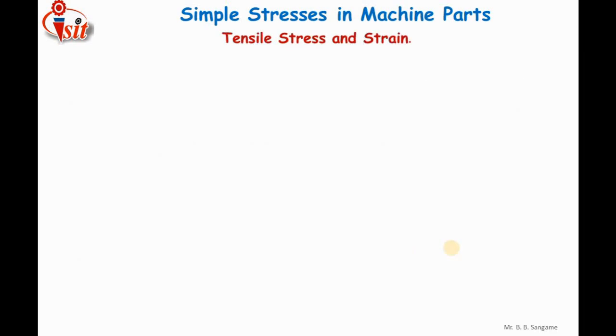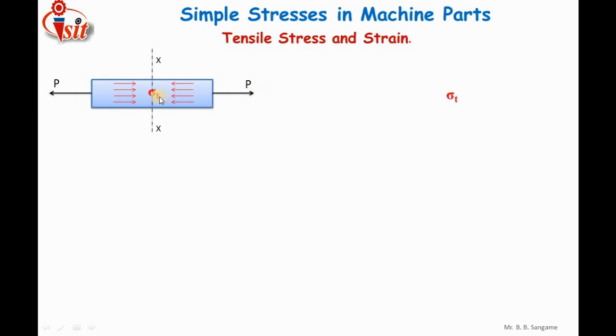Let us discuss the tensile stress and tensile strain. Here I have considered one rod, a mechanical element of circular cross sectional area, on which I am going to apply an axial pull type of force. You can observe that this is the axial pull type of force which I have applied on the component. When I apply a load of magnitude P of axial pull type, there is an internal resisting force. Obviously the internal resisting force will be developed by the component itself. You can see that its magnitude is exactly opposite to the applied force.